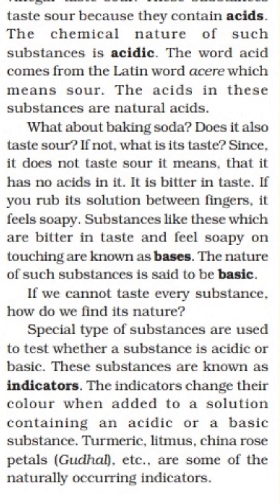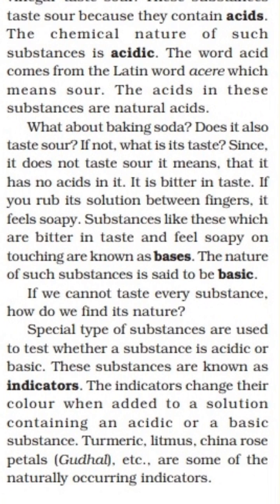Now, some special types of substances are used to test whether a substance is acidic or basic in nature, and these substances are known as indicators. What is the use of indicators? They show us whether the substance is acidic or basic in nature.